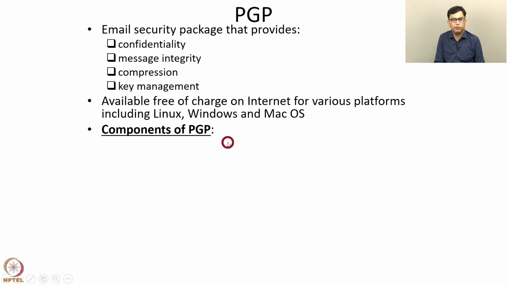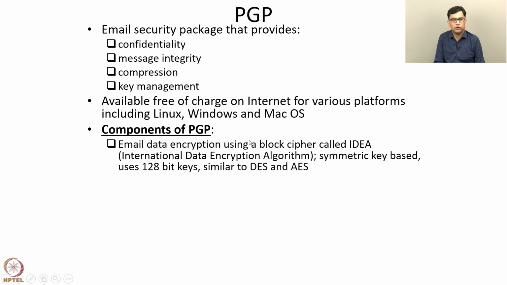The components of PGP are as follows. Email data encryption is done using a block cipher called IDEA. IDEA stands for International Data Encryption Algorithm. It is a symmetric key based cipher which uses 128-bit keys, and it is similar to the well-known ciphers DES and AES.